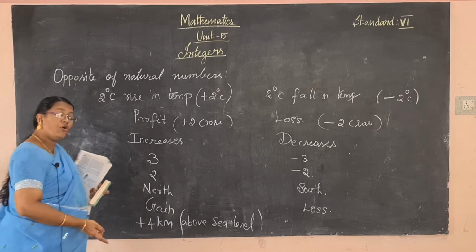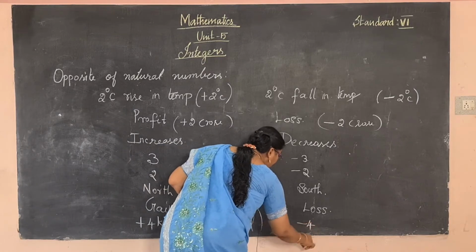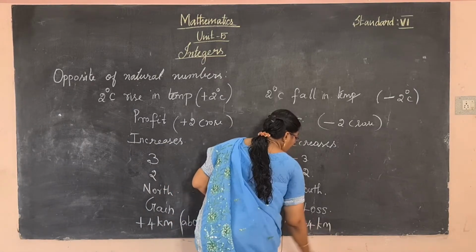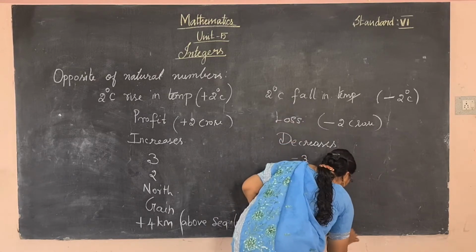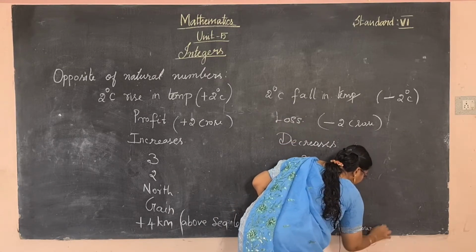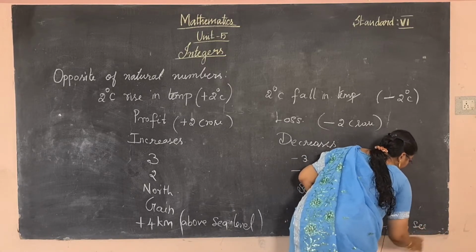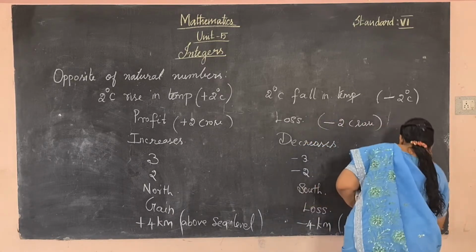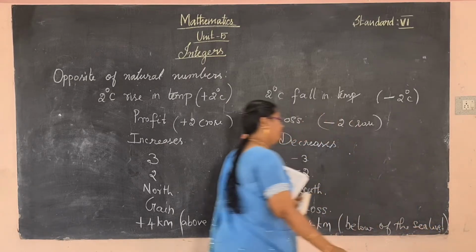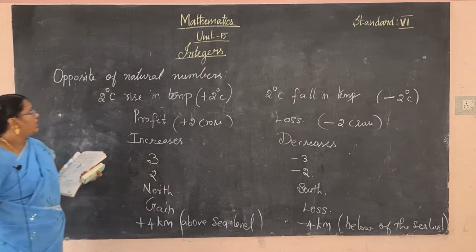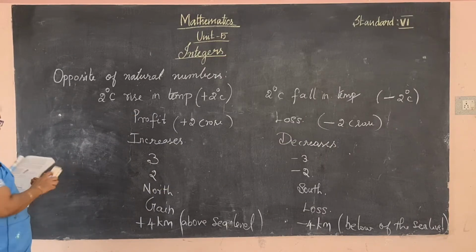So minus 4 kilometer is given. So below, okay, minus 4 kilometer means the negative value is given, so below the sea level. Okay, so those are called the opposite of the natural numbers.